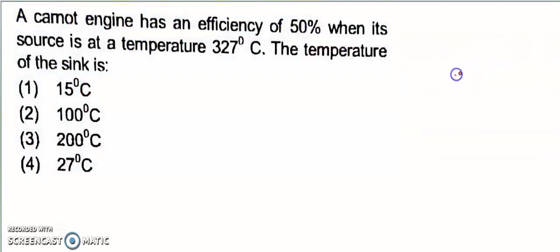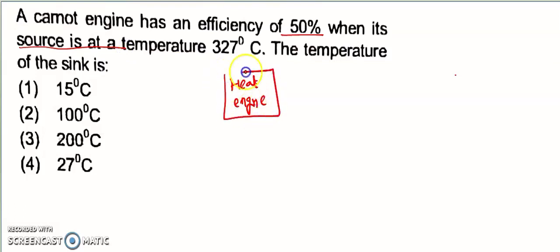Question 23, look: a Carnot engine has efficiency 50% when its source temperature is... Let's see, this is called a heat engine. Let's come to the concept of the Carnot engine.